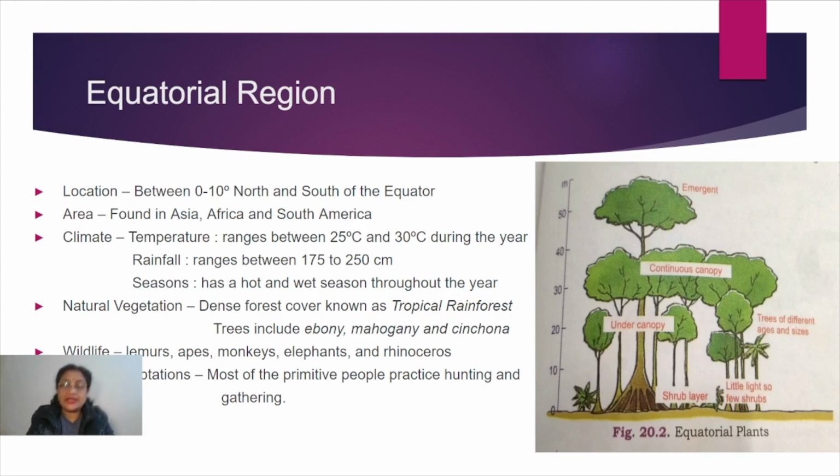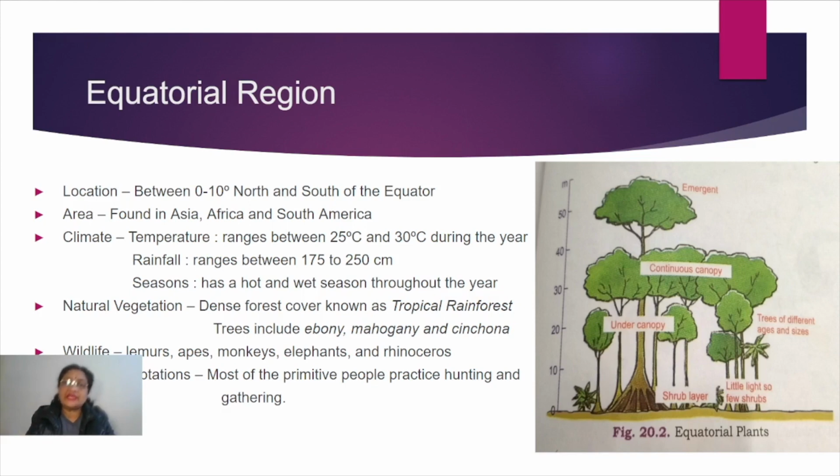Because the rains are not limited to one season. This is the region where rainfall is received almost every day, around 4 to 5 o'clock in the evening, and this rainfall is called the 4 o'clock shower because of this nature.